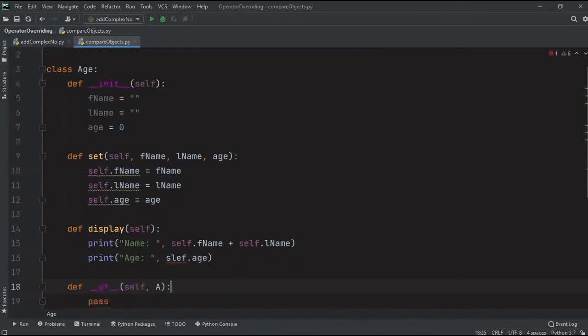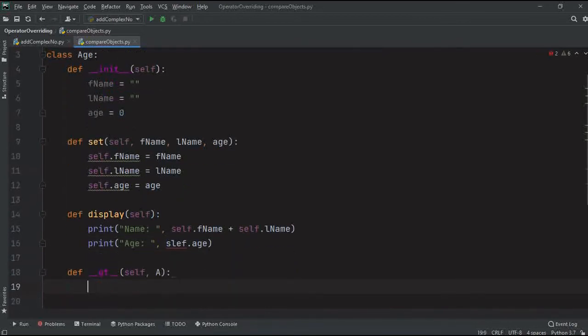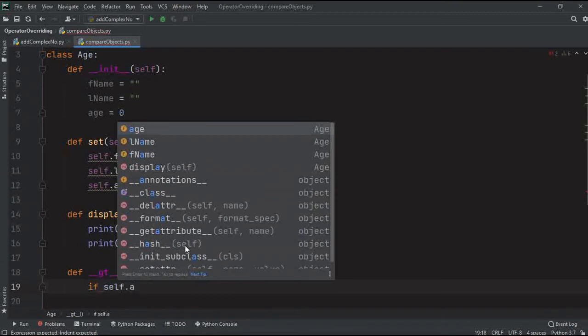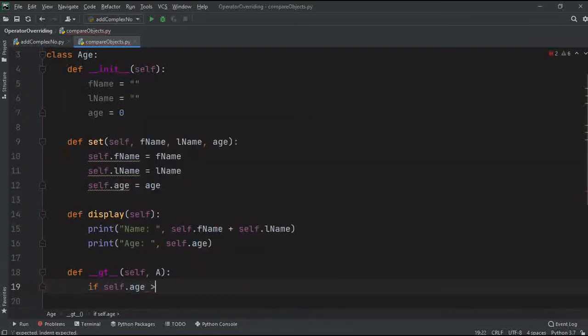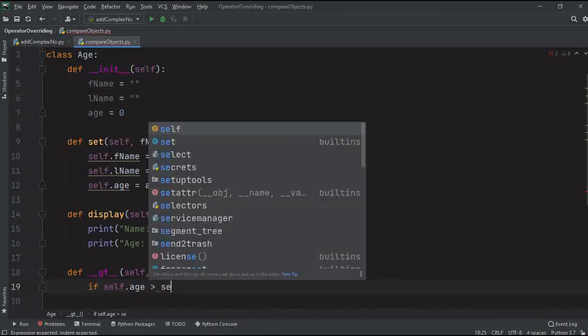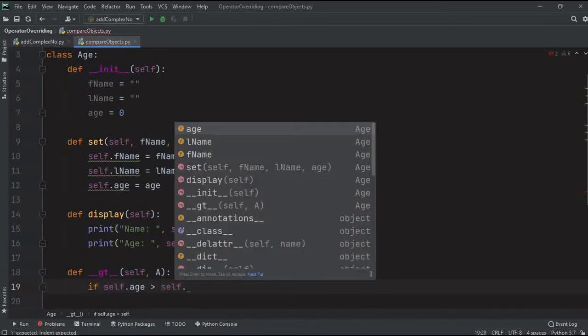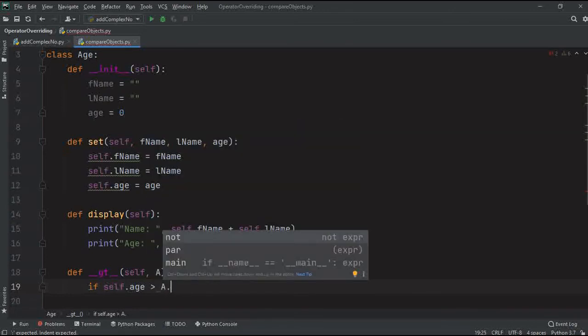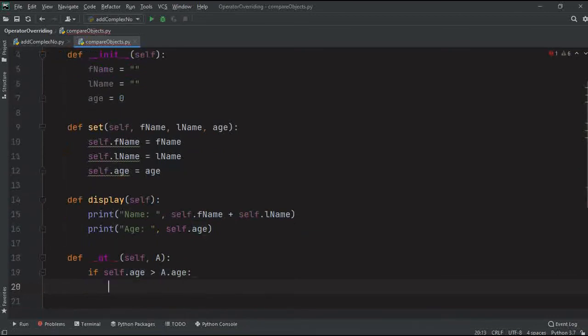So let's see __gt__. What is GT going to do? It's just going to compare two things. Now for GT, if self.age is greater than a.age, then I'm going to return True.